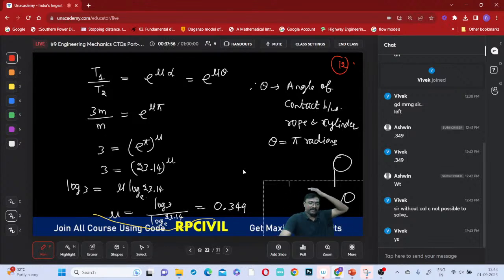Note this and tell me. I'll move on to the next one. Next question, 78th question. Today friction will be over. Tomorrow centroid, center of gravity and moment of inertia. That is very, very important in strength of materials also, in steel also, in RCC also. Centroid, center of gravity, moment of inertia, polar moment of inertia, all these are important. Everywhere you will be using them. So that chapter is also very, very important.